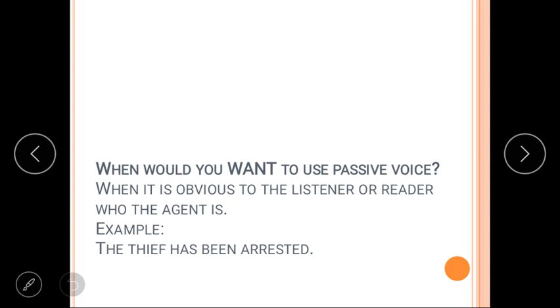So the doer of the verb here is the police, and it is not necessary to mention them, it is obvious that police have arrested. That's why we didn't need to mention police, and at that time we use a passive voice. I hope that these things are clear to you, students, and be attentive and active and alert.